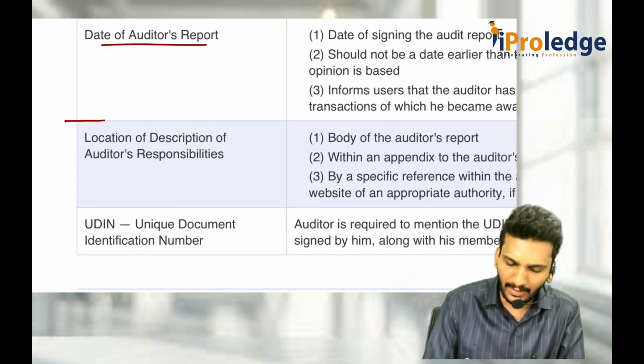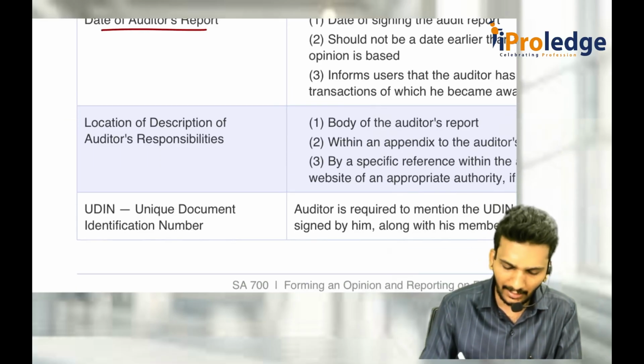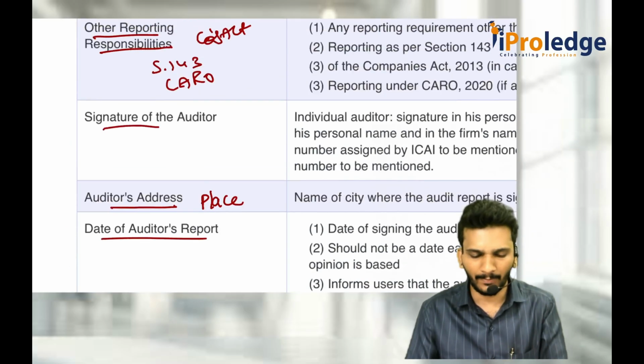This is the entire content of the audit report part. Whatever it is there, okay, there is one more thing. Lastly, it should contain the UDIN. This is one separate part. So what is the separate part?